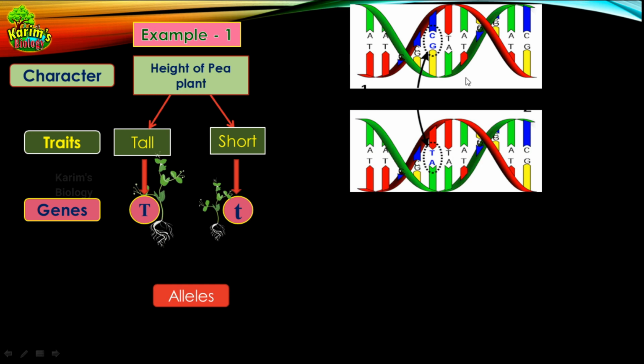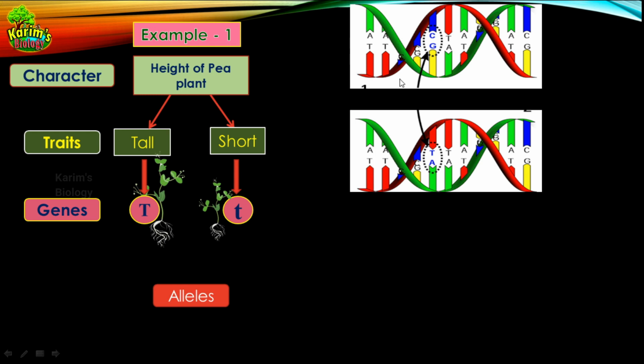I told you that alleles are the two versions of the same gene, right? Look at here. Why are there two versions of the same gene? I told you that a gene is a segment of DNA having a sequence of nitrogen bases. Look at this segment of DNA here, which is a gene. Imagine that this is capital T, governing the character of a tall plant, and the sequence is A, C, T, A, C. So this is the sequence of nitrogen bases on this gene.